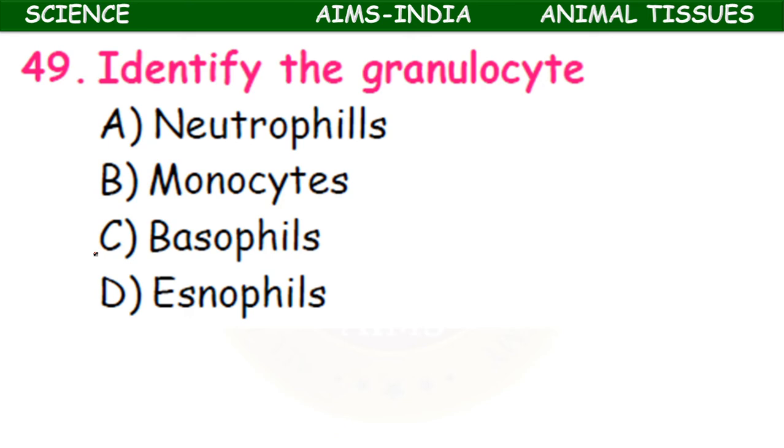Identify the granulocyte. Multi-correct type answer. This is 4 marks. Identify the granulocyte: neutrophils, monocytes, basophils, eosinophils. WBC are of 2 types. What are they? Agranulocytes and granulocytes. The granulocytes, based on the staining, are divided into eosinophils, basophils, neutrophils.